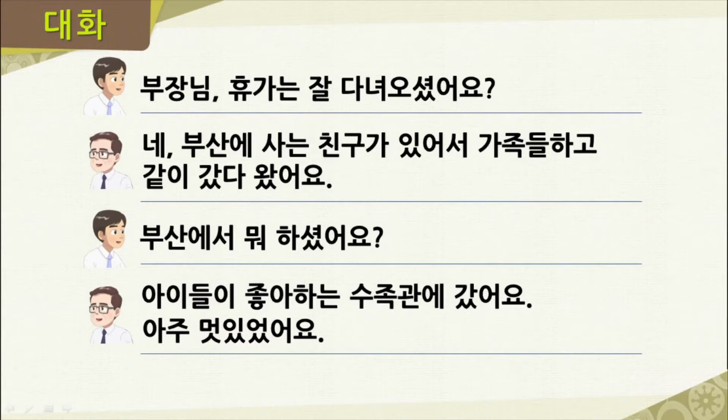Now, let's take another look at the dialogue. This time, let's read through it together.